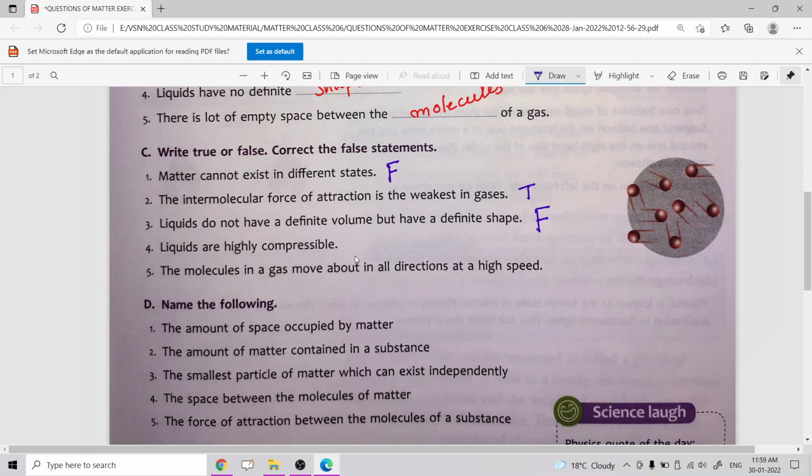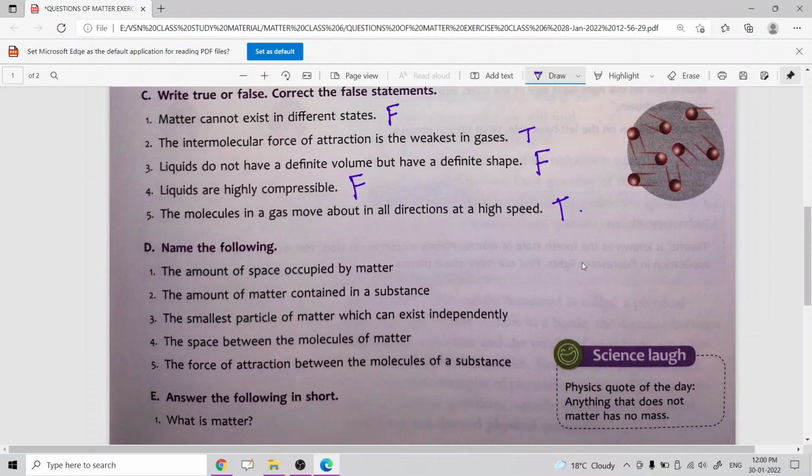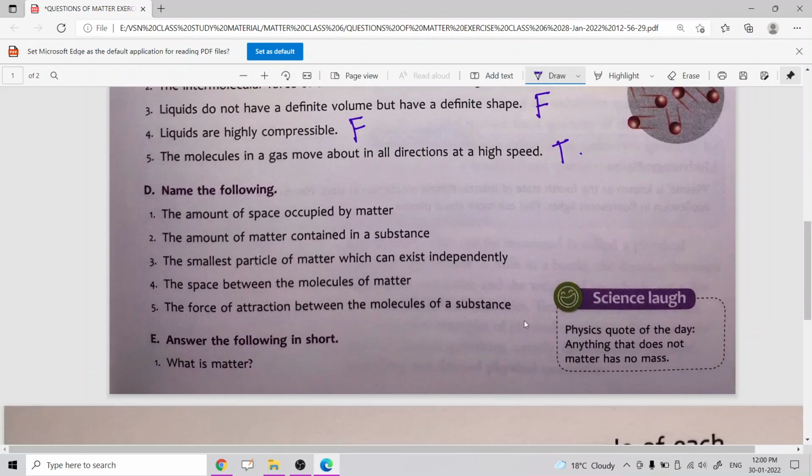Now the next one: liquids are highly compressible. It is also false, because gases are highly compressible. And the next one: the molecules in a gas move about in all directions at a high speed. This is true. For gas the molecules move in all directions with high speed.